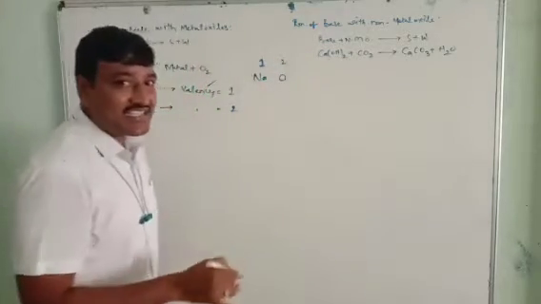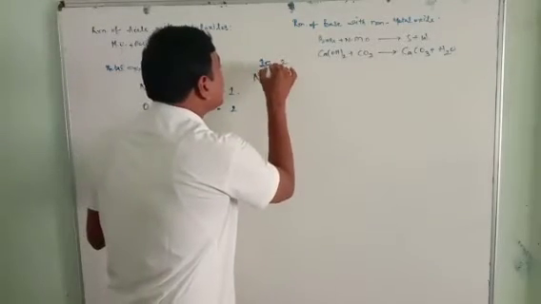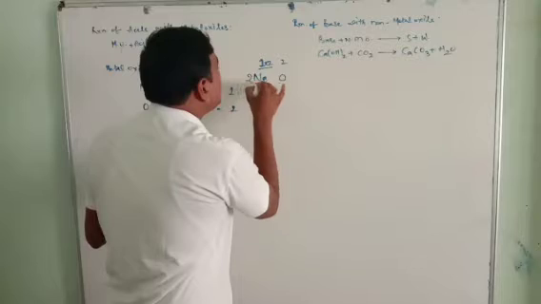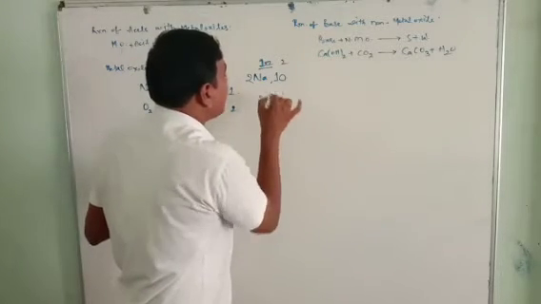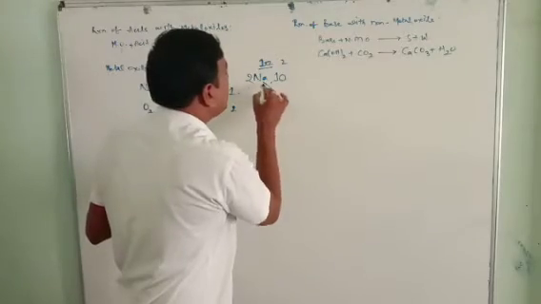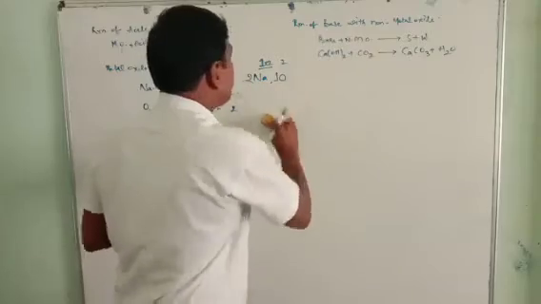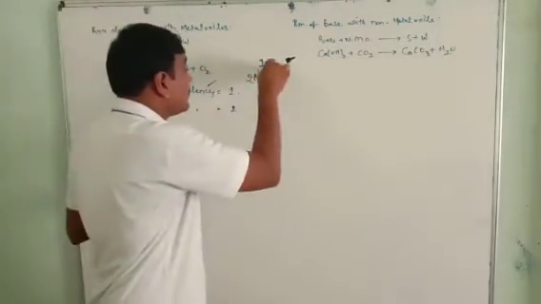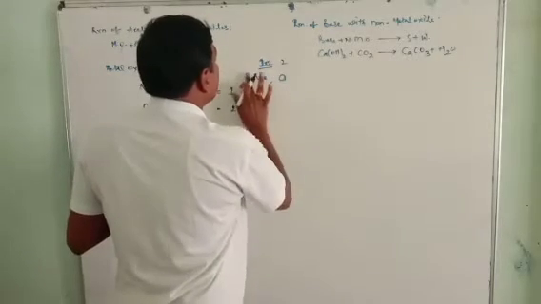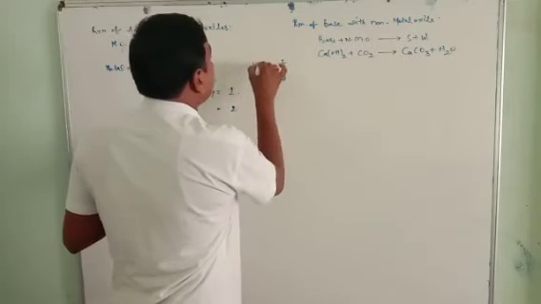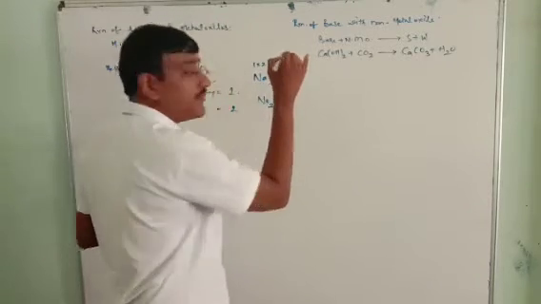To balance this, we have to multiply sodium by 2, that is 2 Na and 1 oxygen. So with the crisscross method, if you write the valencies, we multiply with 2, and then Na2O is formed.